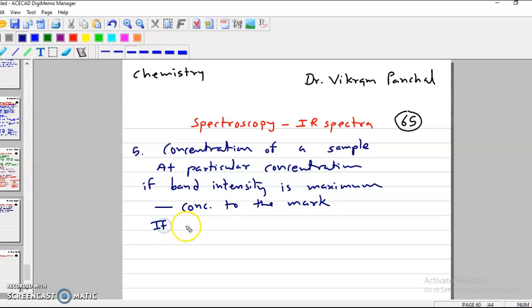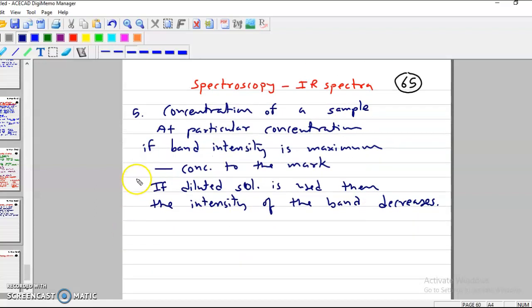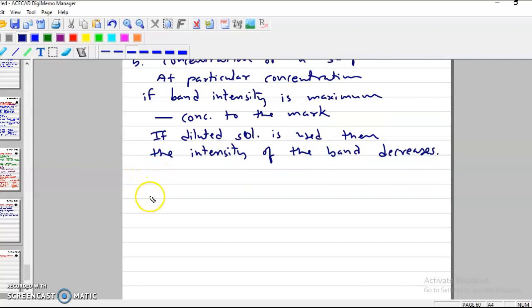If a more diluted solution is used, then the intensity of the same band decreases. So if you take a very dilute solution, then intensity will be very low. Of course the dilution required is comparatively very little in case of infrared spectra, but still this is also one of the factors.